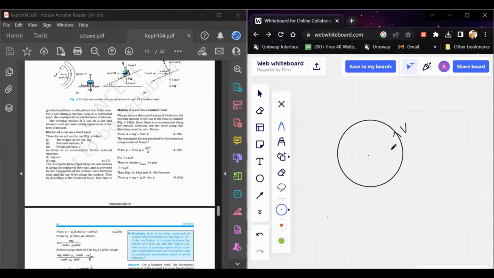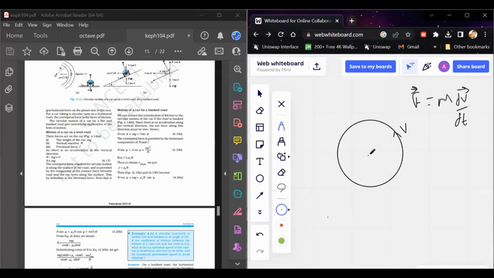But if you visualize the second law of motion carefully, it states that F equals m dv by dt. This is a vector notation, so the force vector equals mass times the rate of change of the velocity vector.